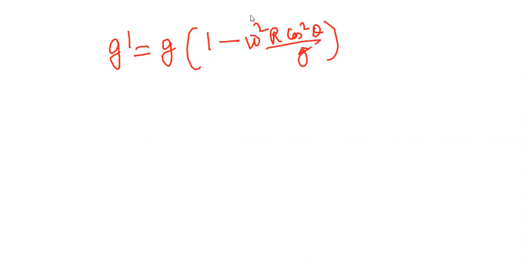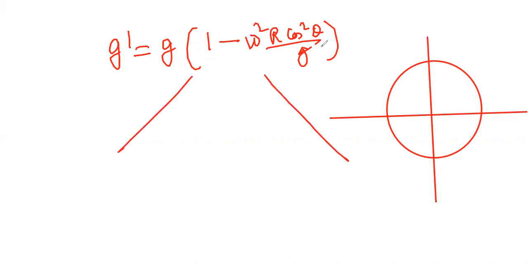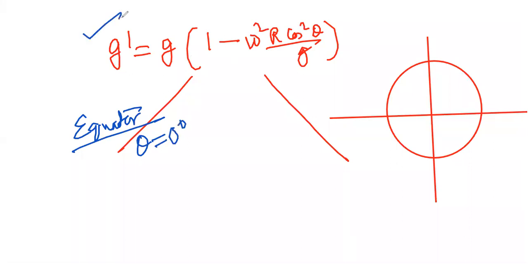If I draw Earth once again, one is the equator and the other is the pole. At the equator, the value of theta is equal to 0. You can see that the apparent acceleration due to gravity depends upon the angular speed and also upon the latitude, theta.